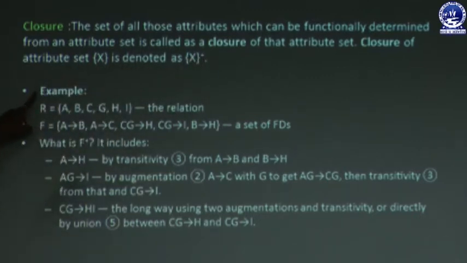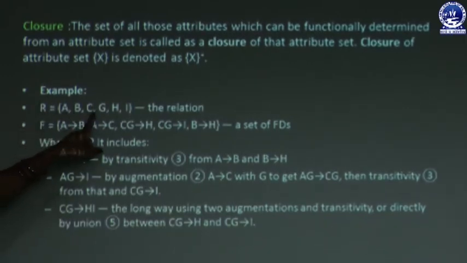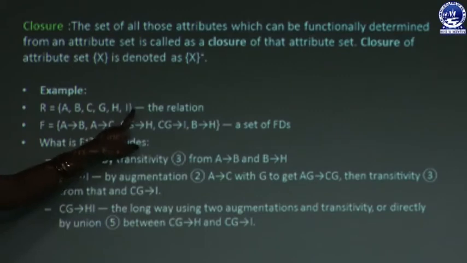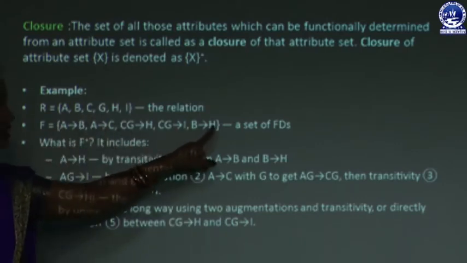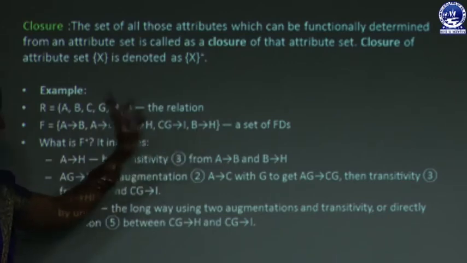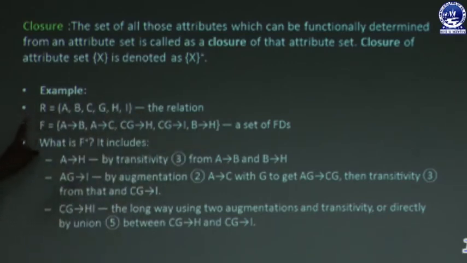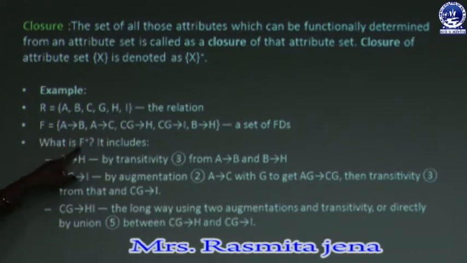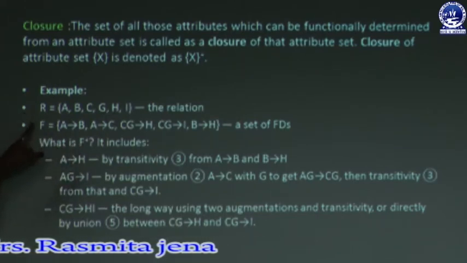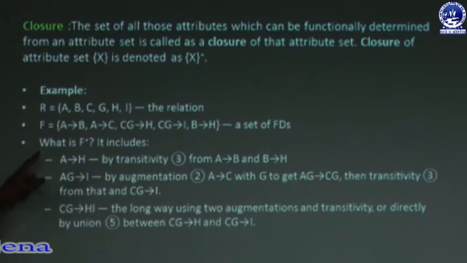You can see the example. Suppose this is a relation schema having attributes A, B, C, G, H, I, and having functional dependencies. Suppose A determines B, A determines C, and these are the set of functional dependencies of the relation schema R. Now, how can I calculate the closure of the functional dependency set F? So this is the procedure for how we can calculate it.